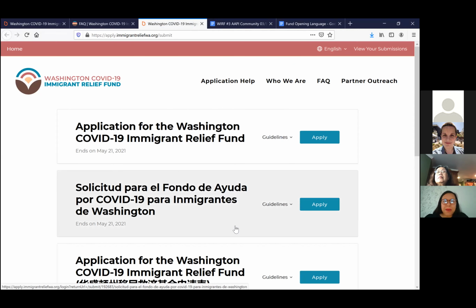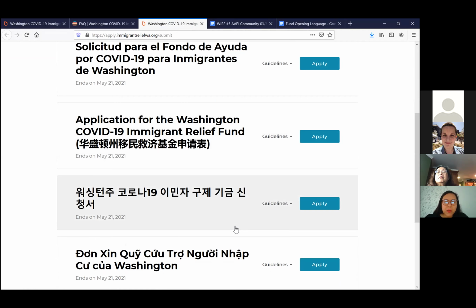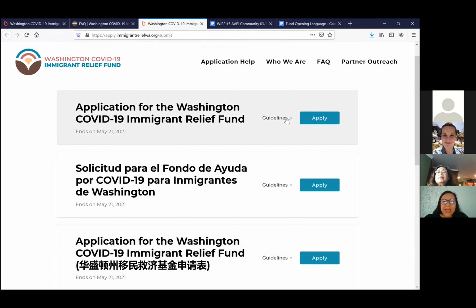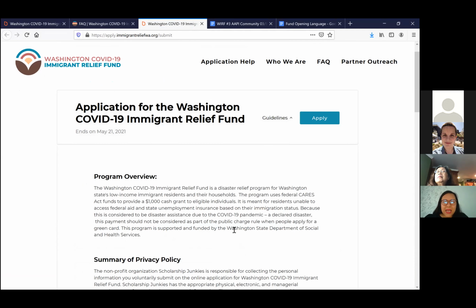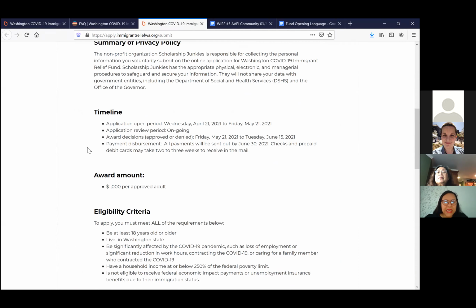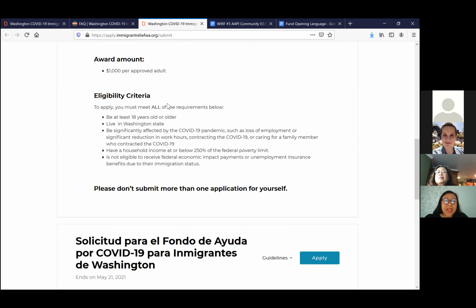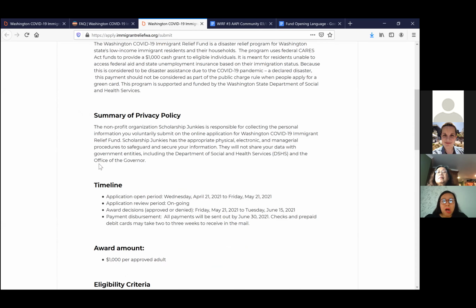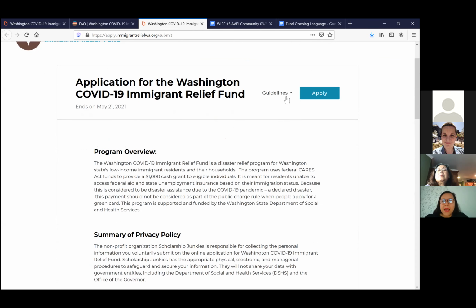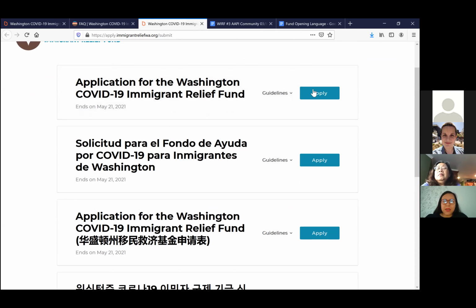So when you select Apply Now, the application shows up in all the languages that it's available. You can click on the guidelines to get the program overview, the policy, the timeline, right? This portion shows up in all the applications throughout the application process. So I'm going to complete the application in English.